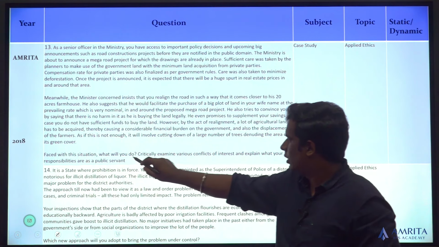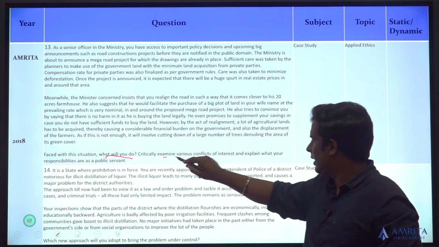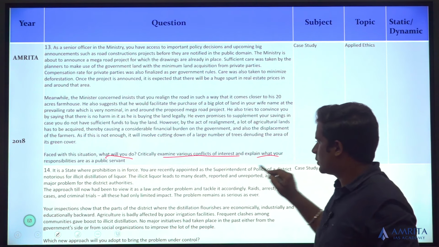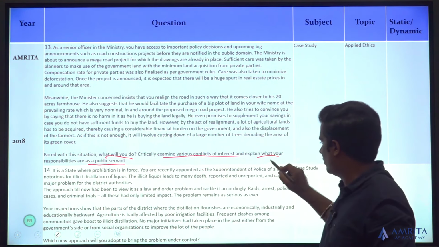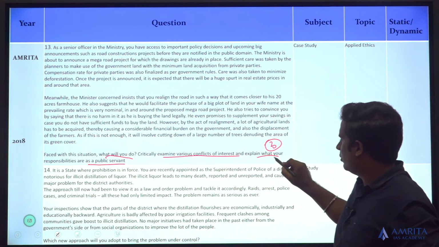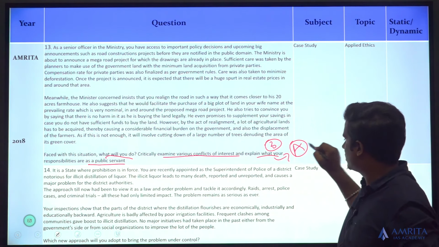Next question. What will you do? Critically examine the various conflicts of interest. Explain what your responsibilities are as a public servant. So it's a three-part question. This is with regards to administrative ethics.